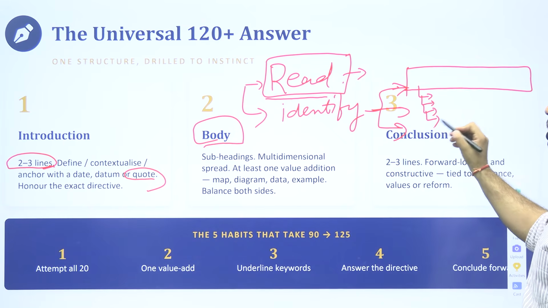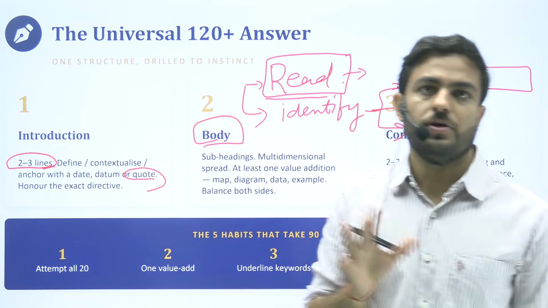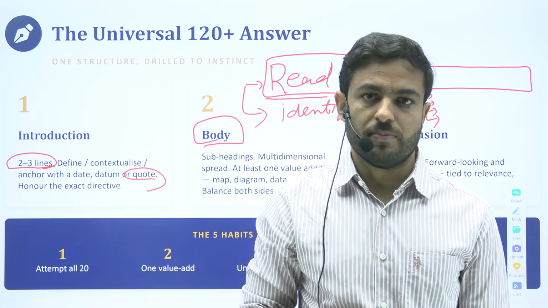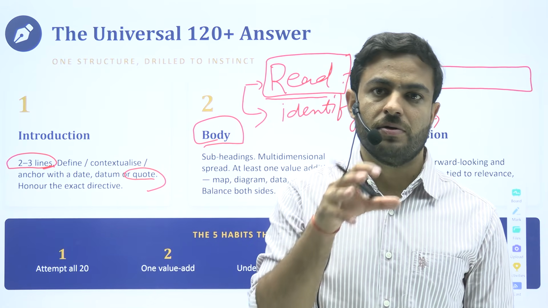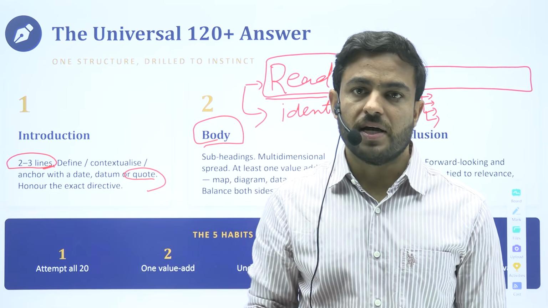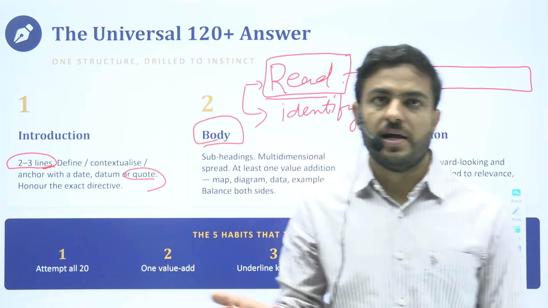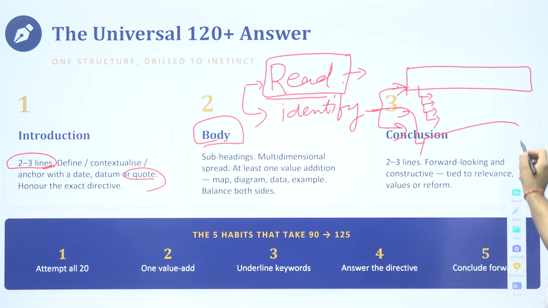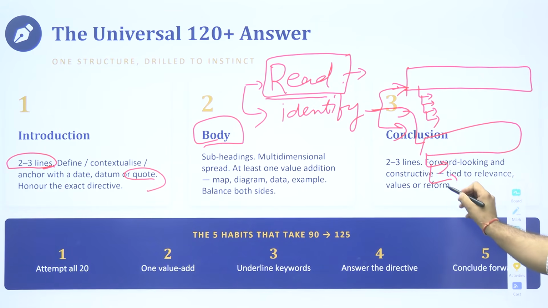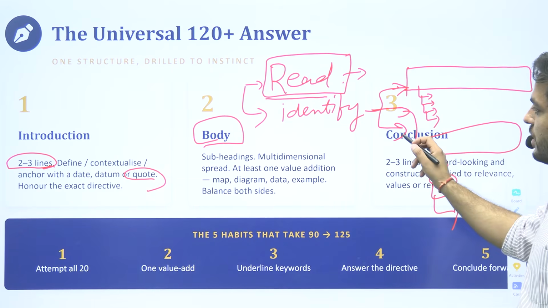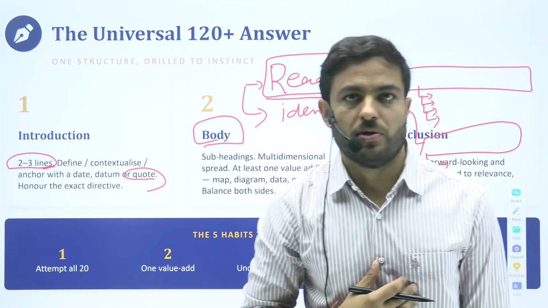Let us say you have written 4 points in the first dimension. They would again be diverse points that touch upon different aspects, let us say, one on the economic aspect, one on the cultural aspect, one on the societal, and likewise. Again, you will come to the second part and write all the different points that you could write for that topic. Third dimension, and you are done with your main body.